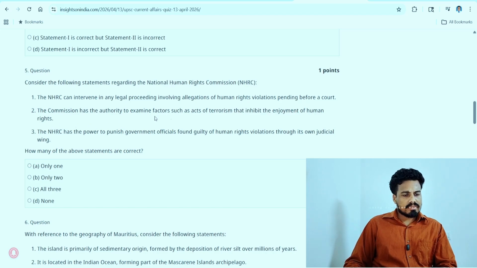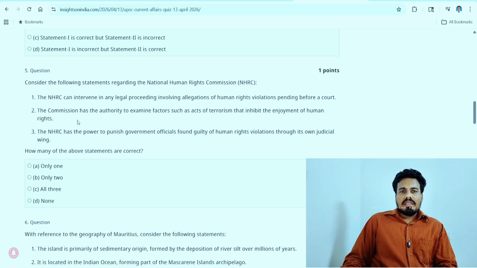Is it? Yes, examine. I have seen this in a movie. I have no knowledge by reading it, but I have seen in some movie that the Human Rights Commission, one girl is coming and interfering. So I think the second statement is right.